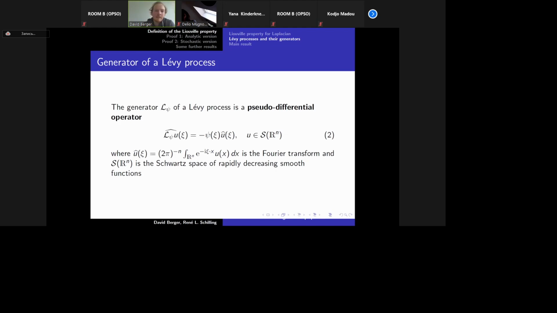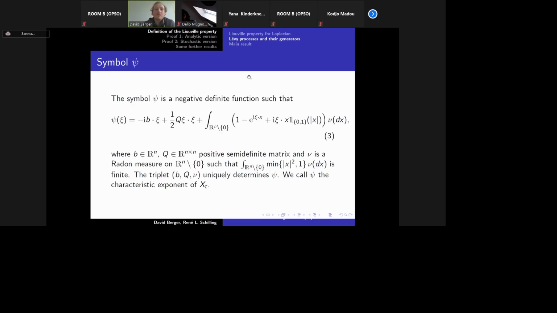where psi is our symbol, and the symbol of our operator is given by this nice form, where b is in R^n, Q is a matrix of dimension n, positive semi-definite, and nu is a Radon measure on R^n without 0, such that the minimum of |x|^2 and 1 is integrable with respect to nu.